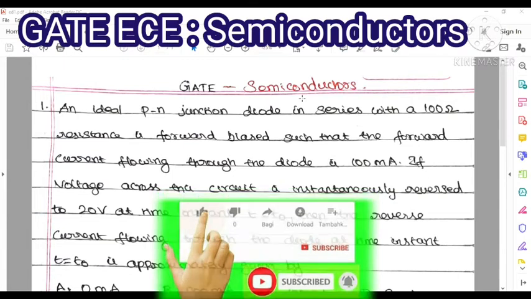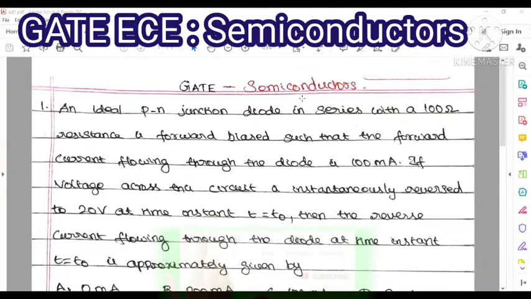Semiconductors are the materials which have a conductivity between conductors and non-conductors. Here, conductors are generally what we call metals. All metals we call conductors. Non-conductors we sometimes call insulators, such as ceramics. Example for insulator: ceramics. So semiconductors are the materials which have a conductivity between conductors and insulators.